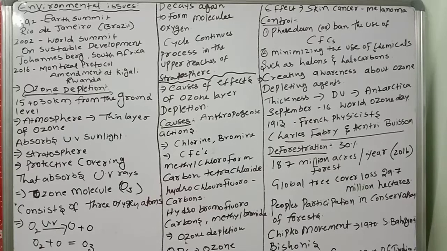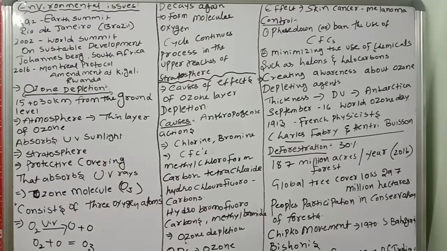The usage of chlorofluorocarbons should be stopped. That is the first point to implement. When chlorofluorocarbons are reduced, there will be no effect on the ozone, so we will be in a safe position.